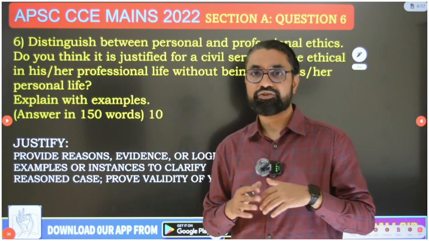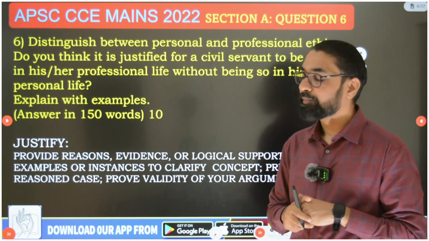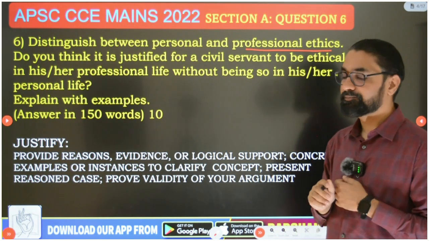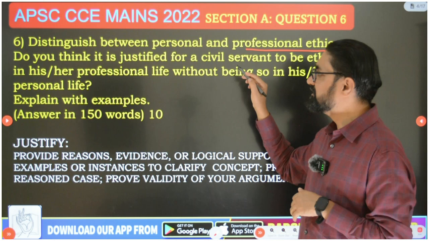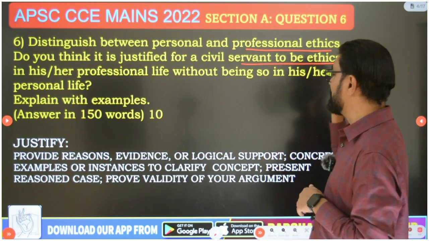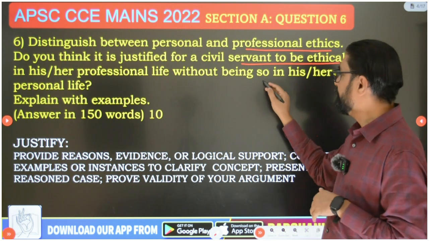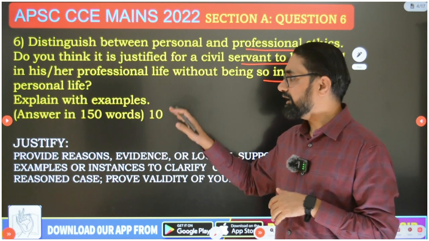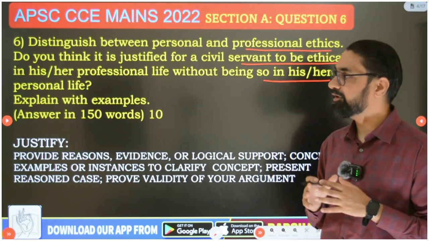One question in this 22 paper was question number 6: distinguish between personal and professional ethics. And do you think it is justified for a civil servant to be ethical in his or her professional life without being so in his or her personal life? Explain with example. In a 10 marker question, you have to write in 150 words.